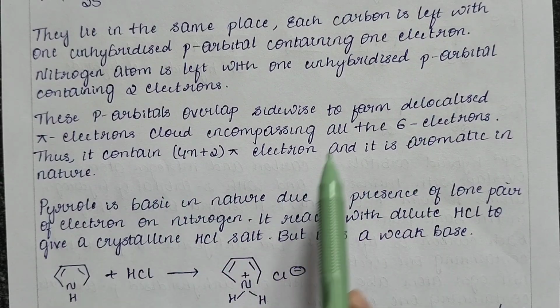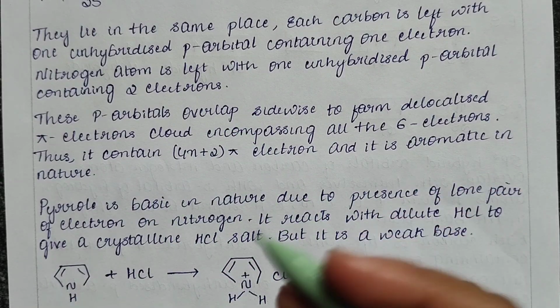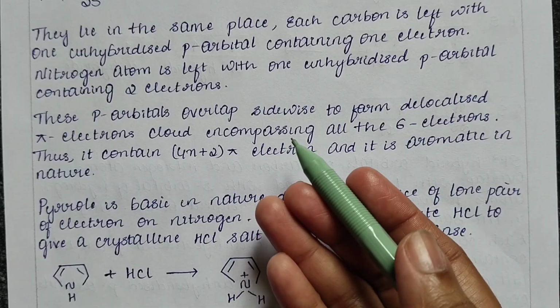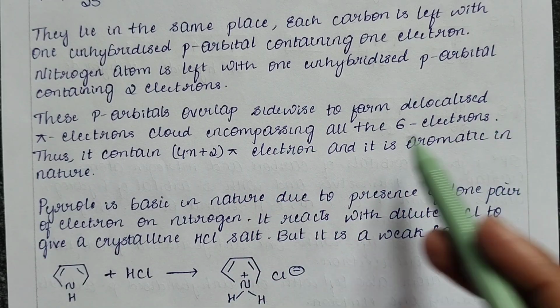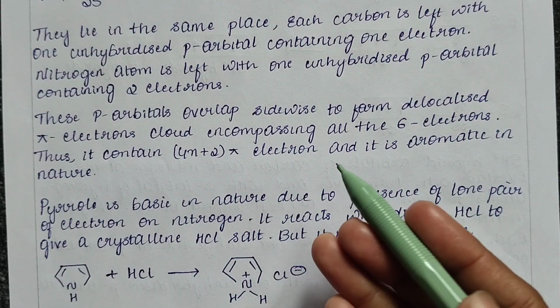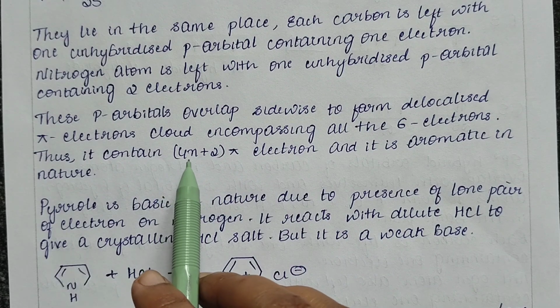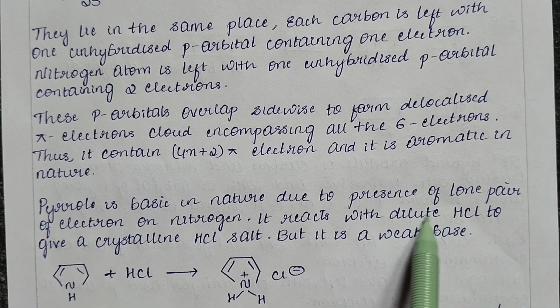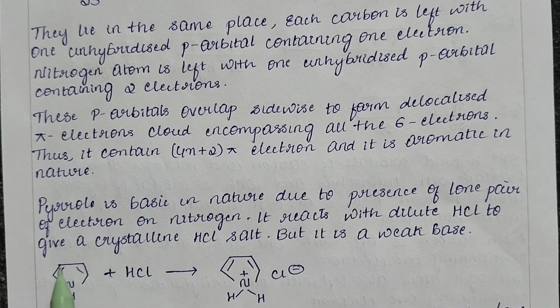So, the aromaticity of the pyrrole molecule is because of the unhybridized p electrons which are present, encompassing 6 electrons, and which help in obeying the Huckel rule, that is 4n plus 2 pi electrons. And we know that pyrrole is basic in nature due to the presence of a lone pair of electrons on the nitrogen. It reacts with dilute hydrochloric acid to give a crystalline HCl salt, but it is a weak base.